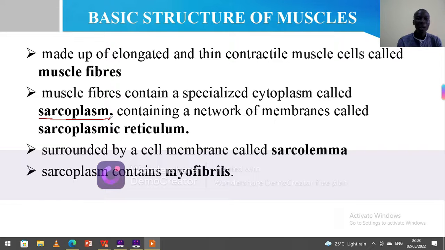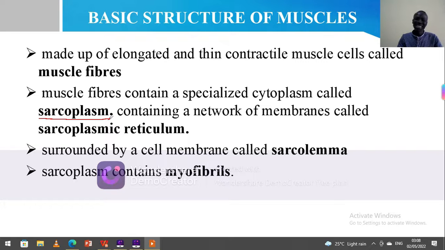And the cytoplasm contains a network of membranes which are called sarcoplasmic reticulum. How do you relate it to the normal cells we talked about? We have endoplasmic reticulum in the normal cells, but in muscle cells, the endoplasmic reticulum is given a special name, which is called sarcoplasmic reticulum. And then a muscle cell is surrounded by a cell membrane, which is called sarcolemma.